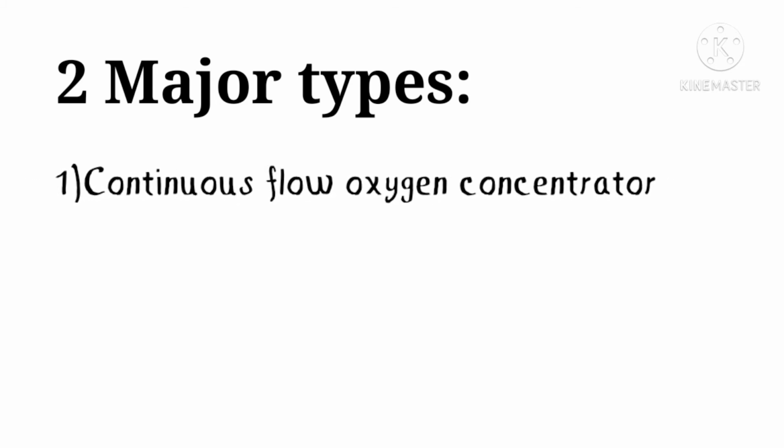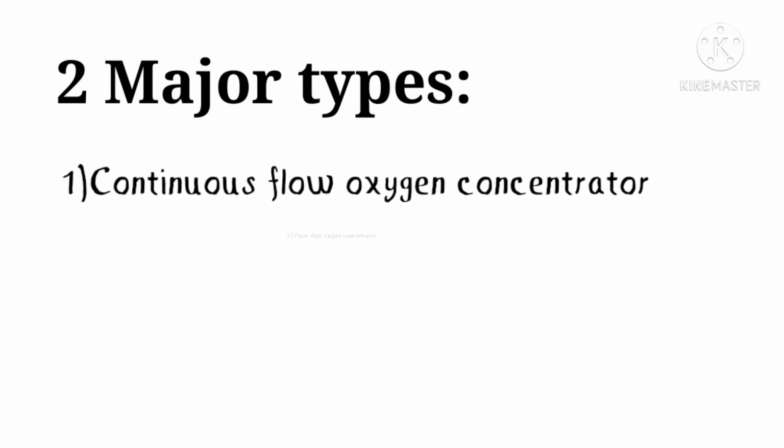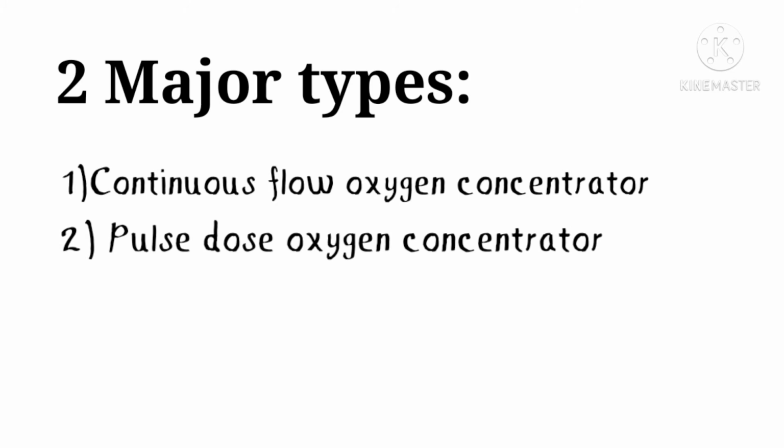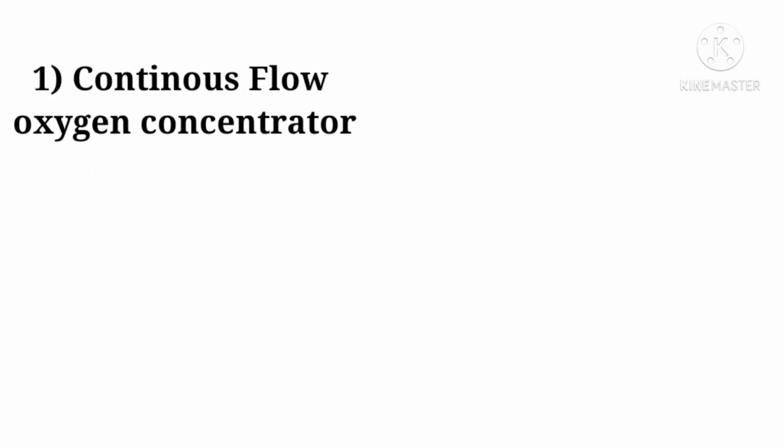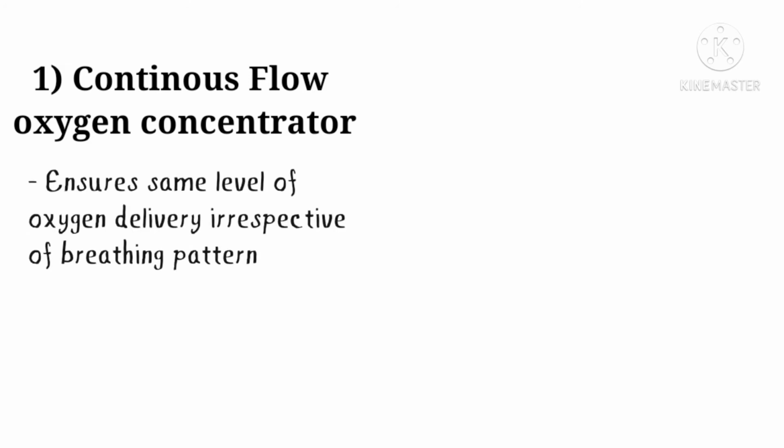Now let us discuss the commercial use of this oxygen concentrator. There are two major types of oxygen concentrators. First, the continuous flow oxygen concentrator, and second, the pulse dose oxygen concentrator. The continuous flow oxygen concentrator ensures that the same level of oxygen is delivered continuously to the patient without any regard to the patient's breathing pattern.